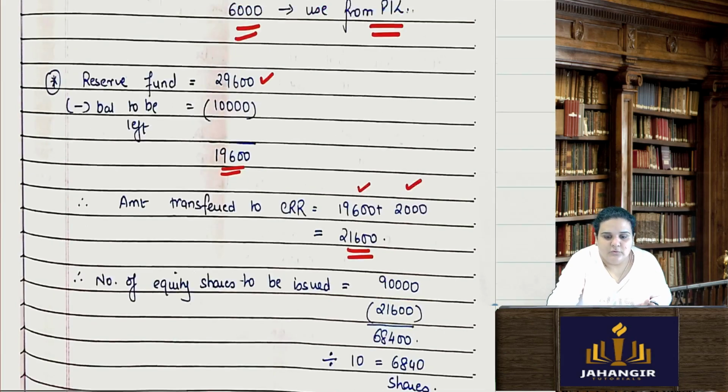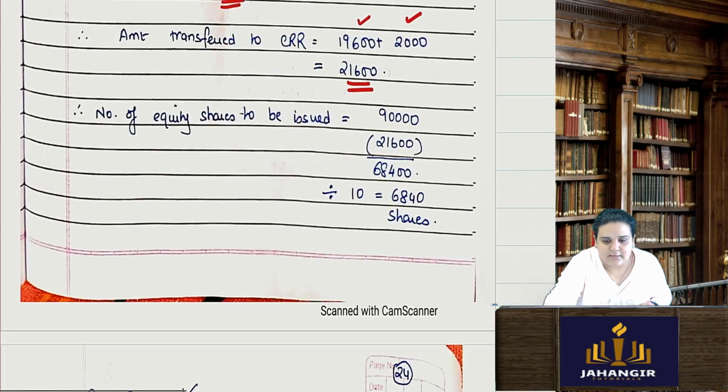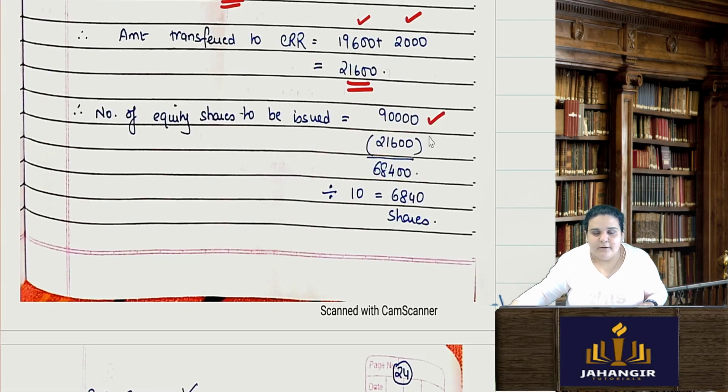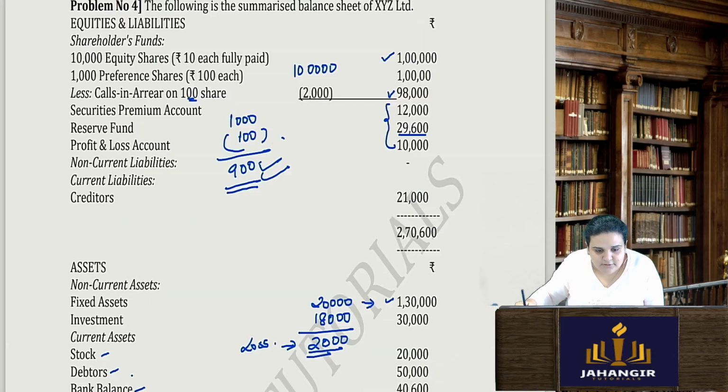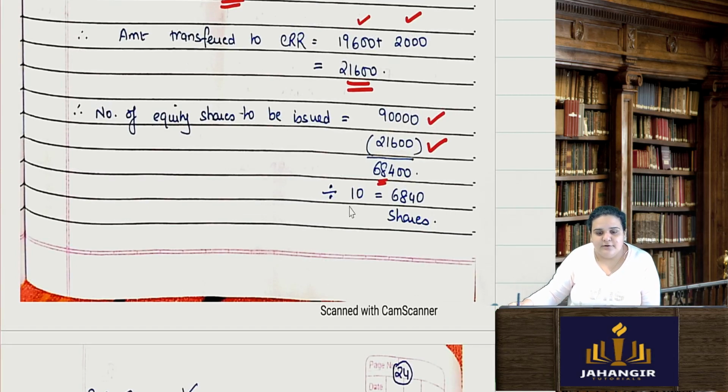So nominal value of my preference share capital to be redeemed is 90,000 minus amount that I can use from my reserves, 21,600. So I have to have 68,400 as a fresh issue. What is the price of my fresh issue? Rupees 10. So 68,400 divided by 10, 6,840 shares have to be issued.